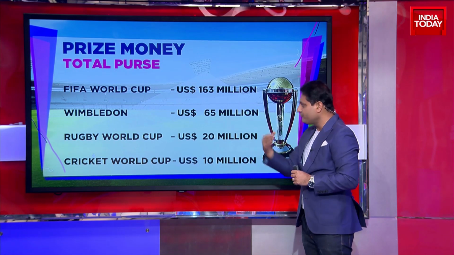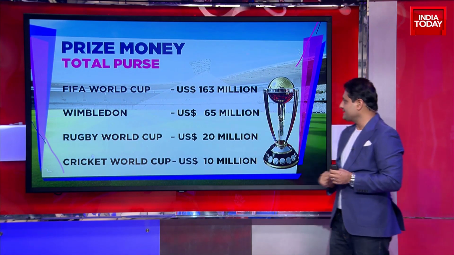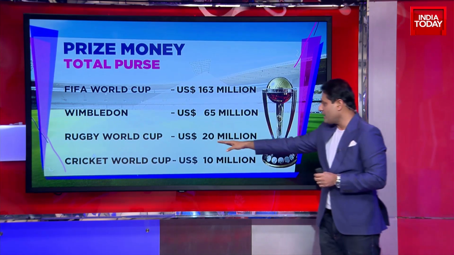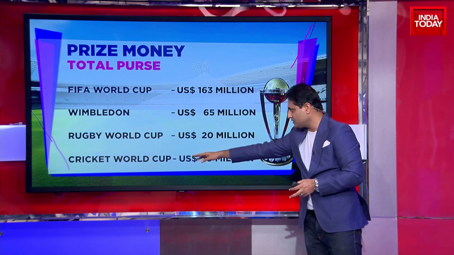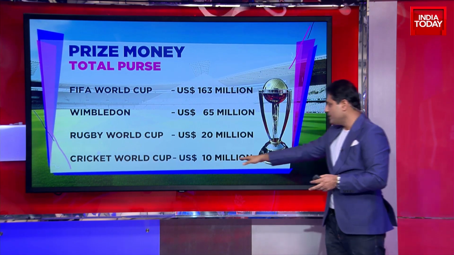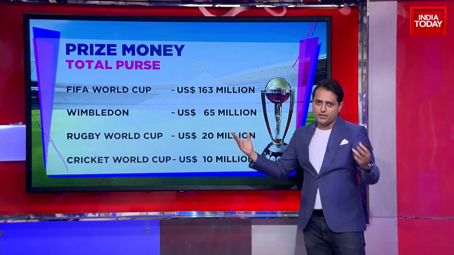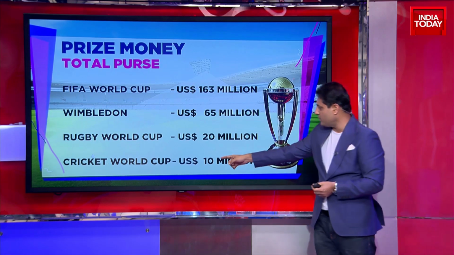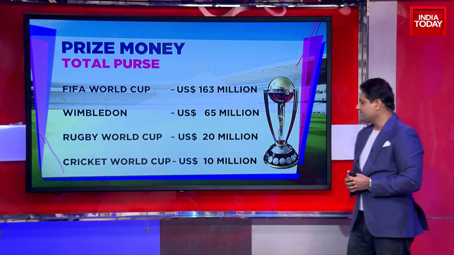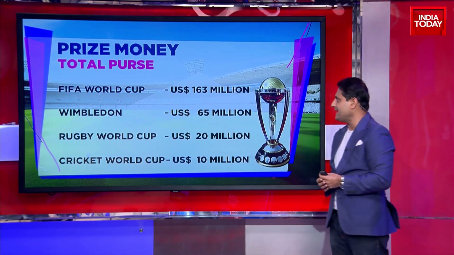So in Wimbledon, if you win every round, you get some money. The total prize money is at $65 million. Rugby World Cup, the total prize money is at $20 million. And that's where the Cricket World Cup really comes in, with $10 million. So not really competing with the likes of the FIFA World Cup, but football is the biggest sport in the world. The Cricket World Cup is not too far behind there at 10 million. So that's the total prize money, and that's a question that gets asked very often.